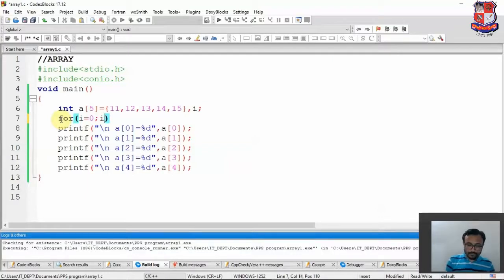I is equal to 0, and we have to just print from 0 to 4 value. So I will write down I less than 5, or you can also write down I less than or equal to 5. Both are correct. I plus plus,